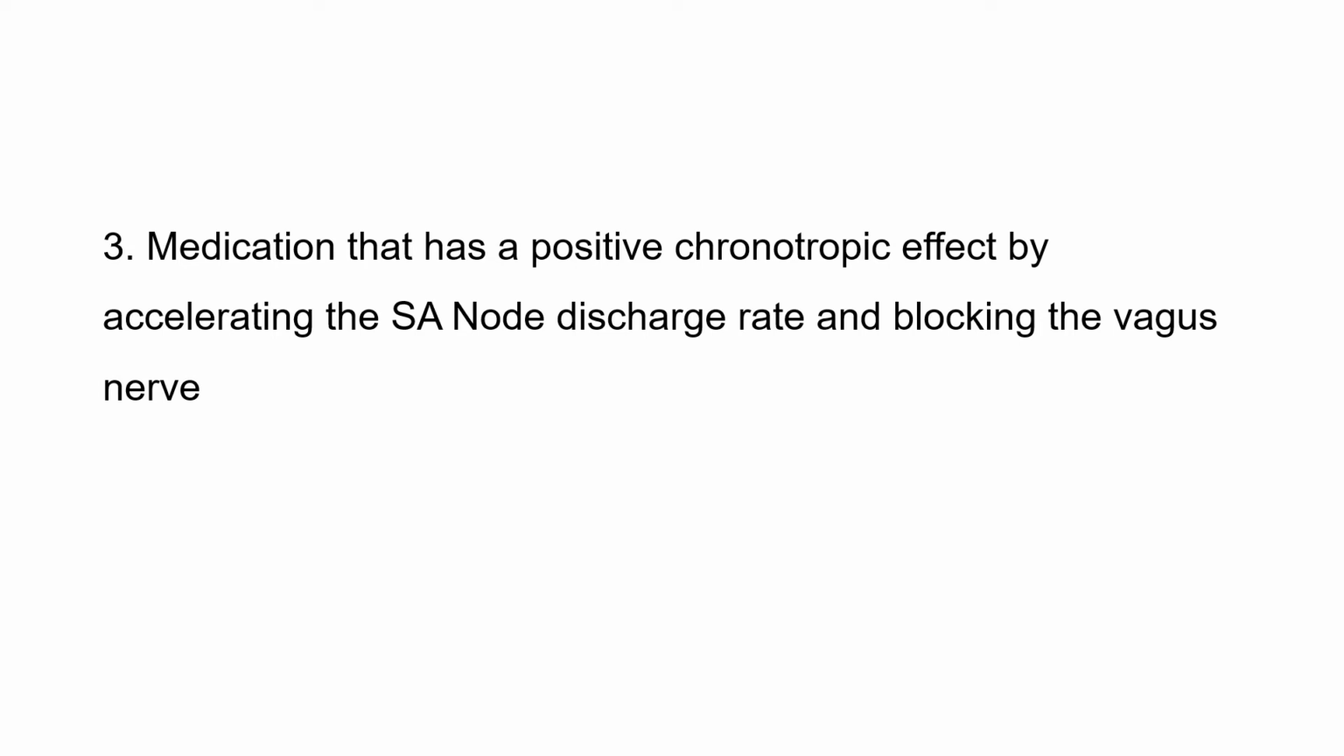vagus nerve, that is a part of parasympathetic system. So parasympathetic system always reduces the heart rate and sympathetic system increases the heart rate. So the question is the medication that has a positive chronotropic effect by accelerating the SA node discharge rate and blocking the vagus nerve, that is atropine.